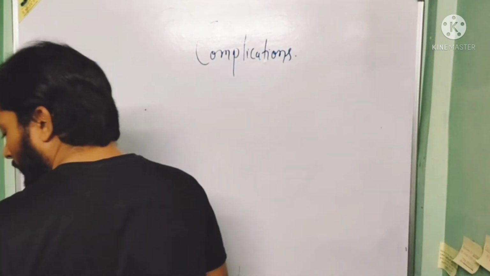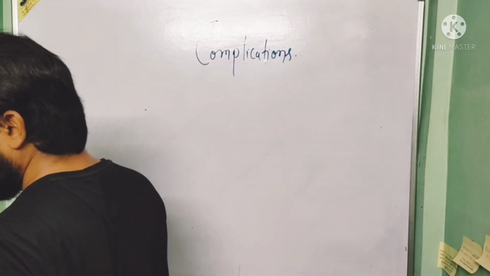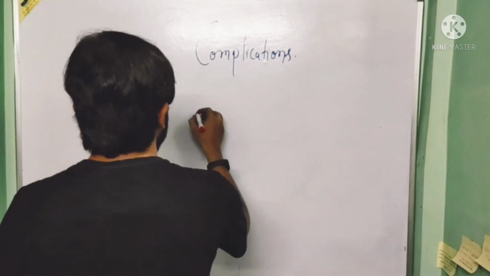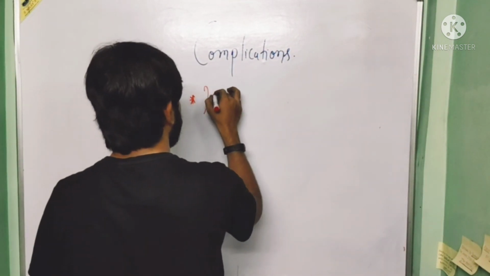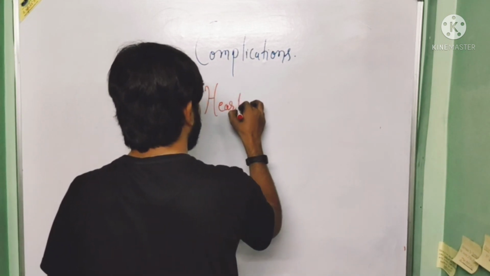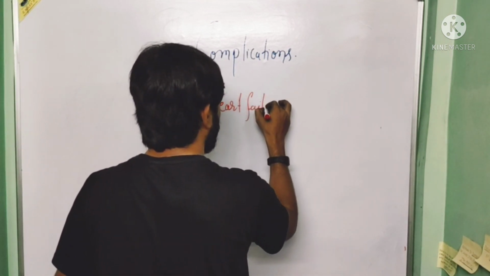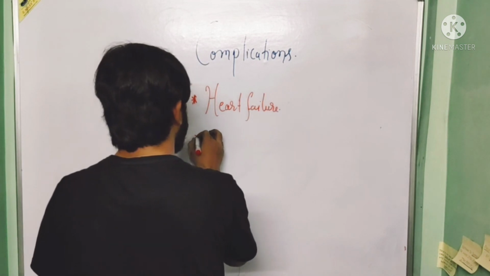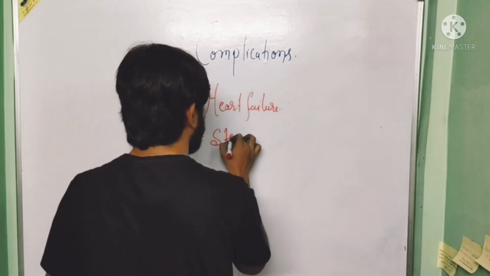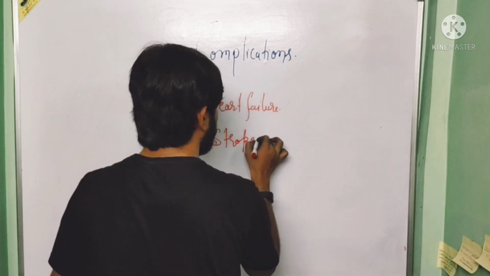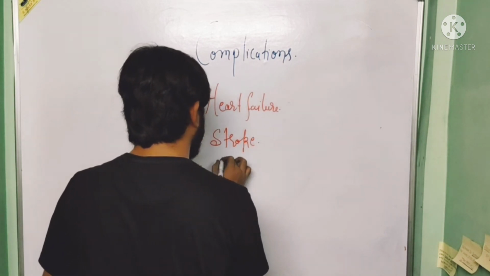So basically the complications of infective endocarditis: first is heart failure. Second one is stroke. Third one is thrombosis.